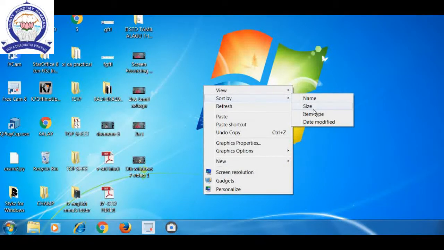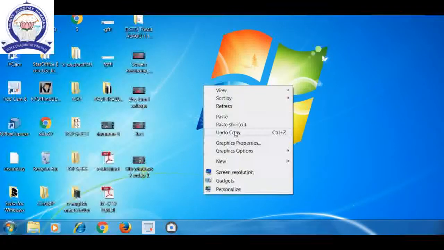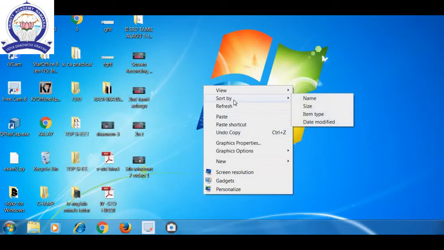Name, size, item type, date modified. Suppose some icons we stored today, or some icons we stored 10 days back, or some icons 1 month back, like that. In which order do you want to sort the icons? Name, size, item type, date modified. They are giving us these options. According to these options, we can sort.